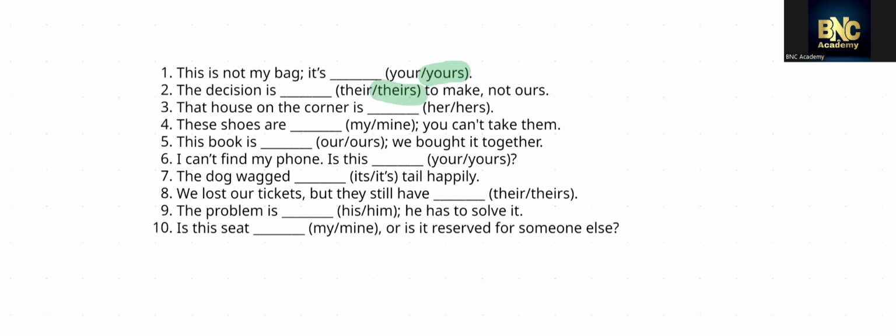Okay. Coming to the third one, the house on the corner is dash. So here, we are getting the answer like her house. So we need to replace the pronoun and also the noun. House is a noun itself, right? So we need to avoid the noun repetition in this one. So what can we add here? We can add that the house on the corner is hers.